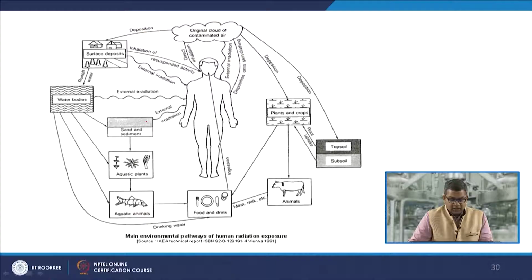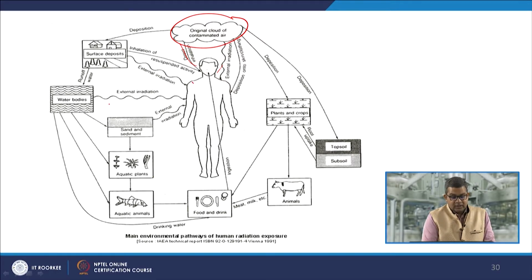Now, here you can see the main environmental pathways of human radiation exposure. As we discussed in the previous modules about industrial hygiene, there are 4 routes of entry of any contaminant to the body. You can see in this figure the original cloud of contaminated air, and this may go directly into the body either through inhalation or through dermal absorption.